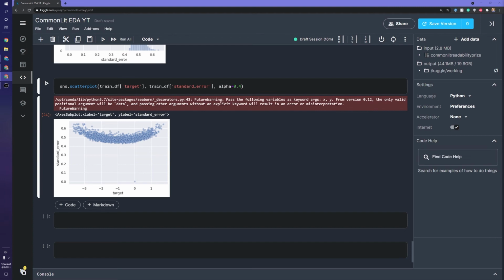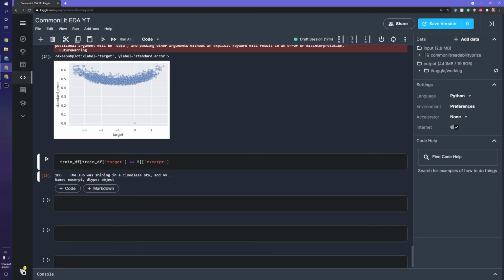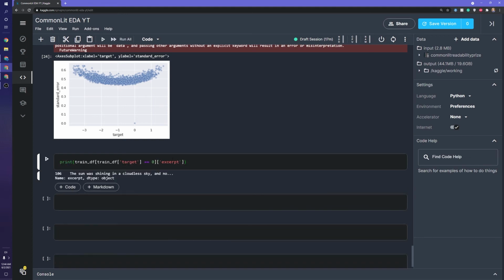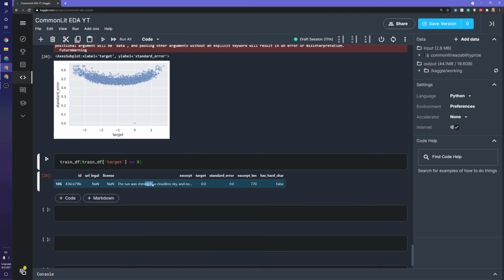The next thing I want to do is look at this outlier real quick. I'm very curious. So we have this ID and an excerpt: "The sun was shining in a cloudless sky." Let's look at the excerpt in more detail. Oh, print. Hopefully this works. Oh well, it's fine. It's not a big deal. But the excerpt from just this does look pretty normal, but the target and standard error are, yeah, they're 0.